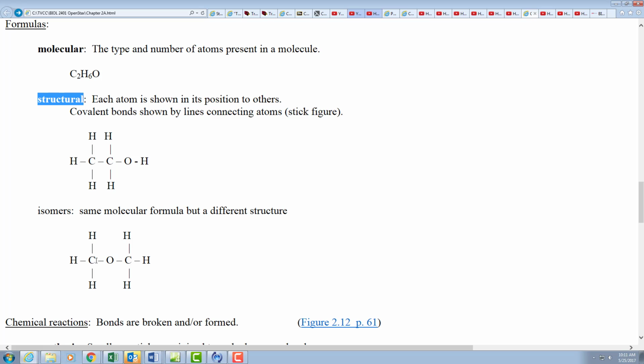Commonly this is referred to as ethanol. The one down below also meets the same constraints. 2 carbons, 6 hydrogens, 1 oxygen. Each of the hydrogens only has 1 bond, oxygen a total of 2, and each of the carbons a total of 4. However, this does not look like the one up above. The one above is ethanol. You might call it alcohol. You drink a little bit of this in a beer, like 5% is alcohol, 10% of wine, or a higher percentage in other alcohols or liquors.